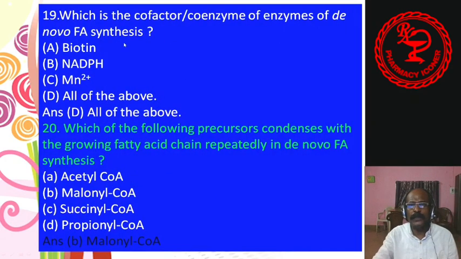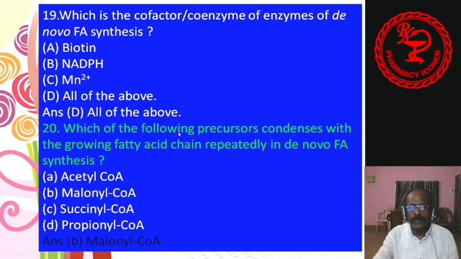19. Which are the cofactors or coenzymes of de novo fatty acid synthesis? Biotin, NADPH, magnesium, all of the above. Answer D, all of the above. For de novo fatty acid synthesis, these coenzymes are required: biotin, NADPH and magnesium.